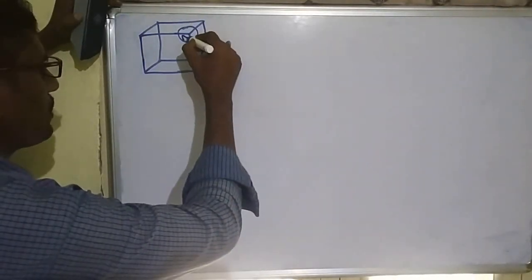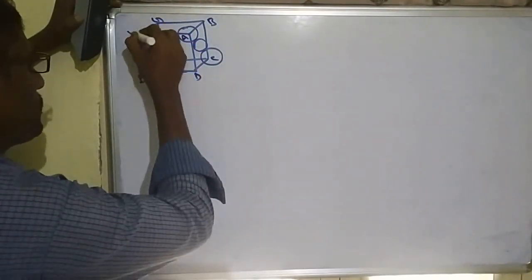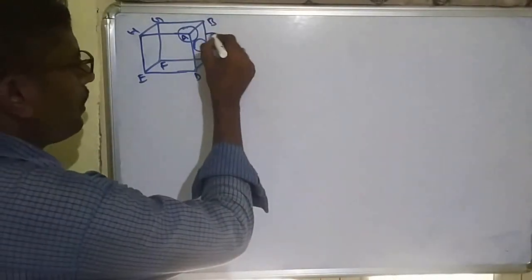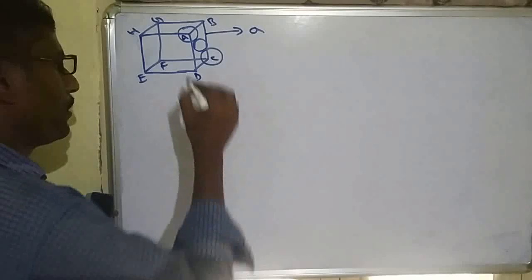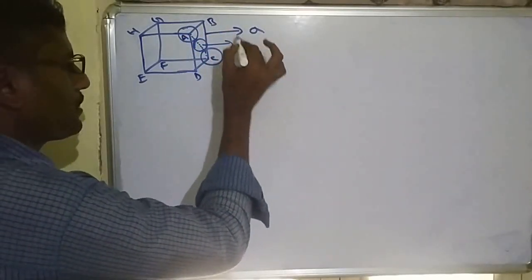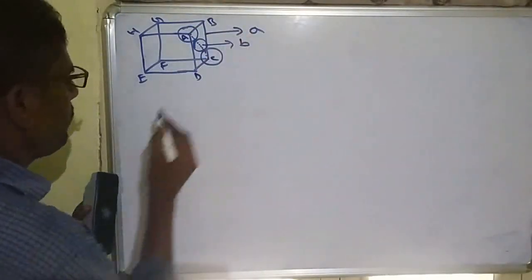Take suppose this as A, B, C, D, E, F, G, H. Any symbols we can give. As usual, the edge we are taking as a. The distance from A to C we are taking as b. Now we take the triangle ABC.